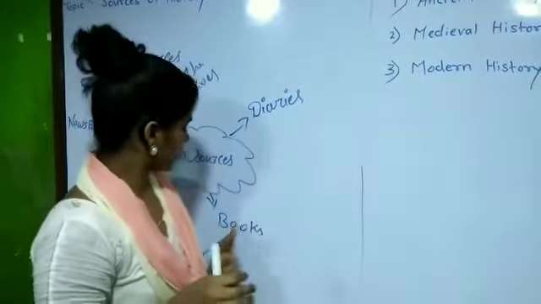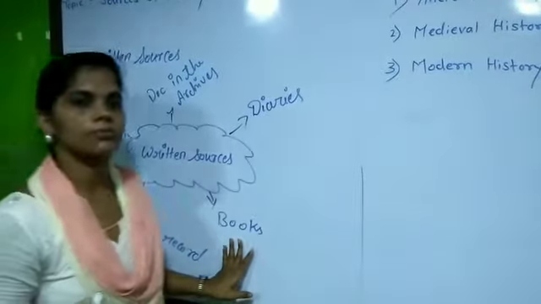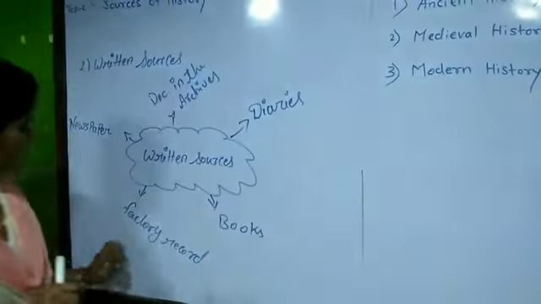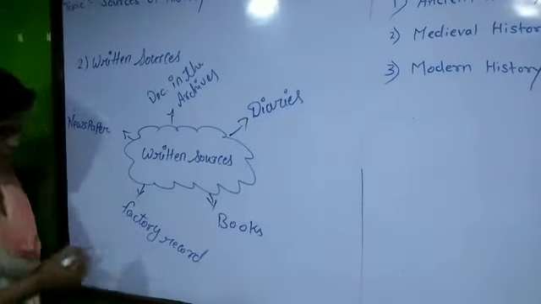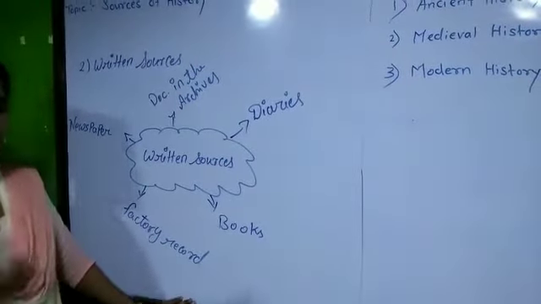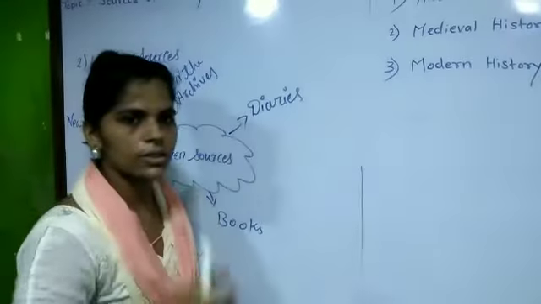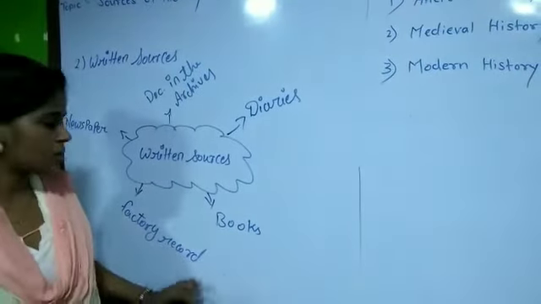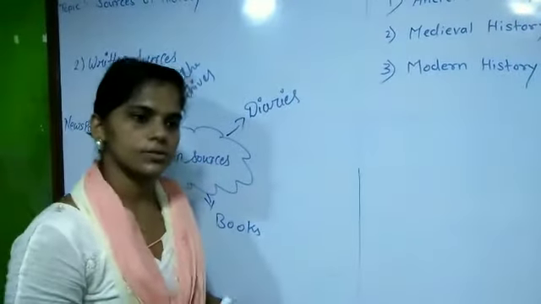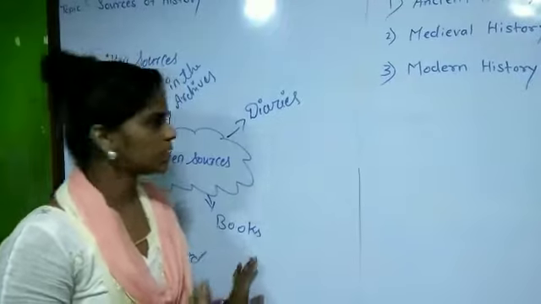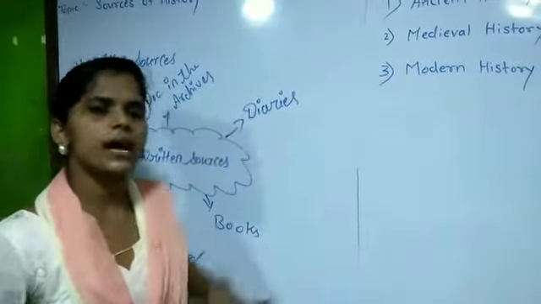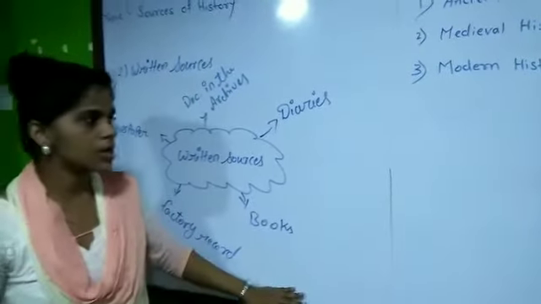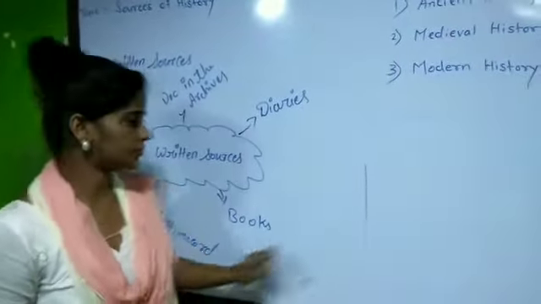Second is books. Books, a kind of books we know. So they were also writing the information in the books. Third is factory record. Like they were keeping the records on a writing basis. So where they were keeping the records, they were writing the records in the papers, in the newspapers, or in the books, or in the diaries. They were keeping each and every, not only the factory records, any kind of information if they wanted to record or note down. So they were writing on the books or the papers.